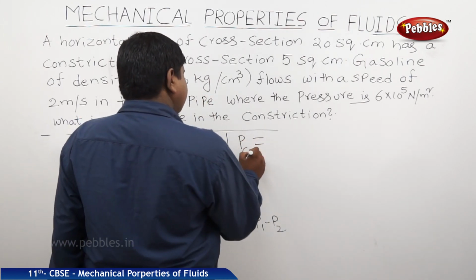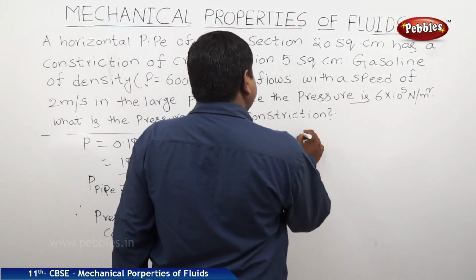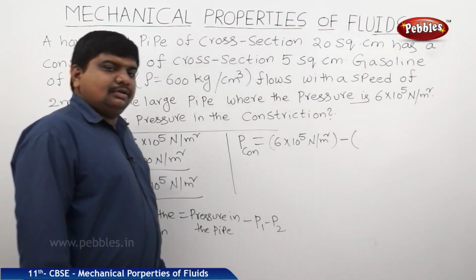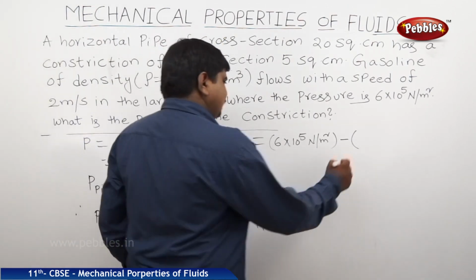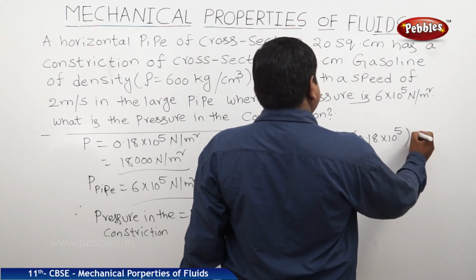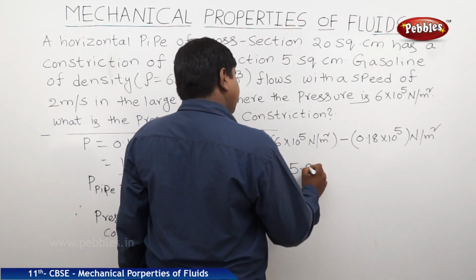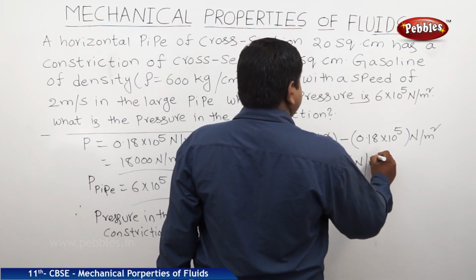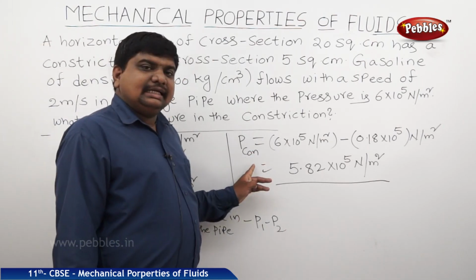So pressure in constriction is equal to the pressure in the pipe, 6 into 10 to the power of 5 Newton per meter square, minus the actual pressure due to the flow, 0.18 into 10 to the power of 5 Newton per meter square. If we do the calculation, we will get 5.82 into 10 to the power of 5 Newton per meter square. So this is the pressure in constriction.